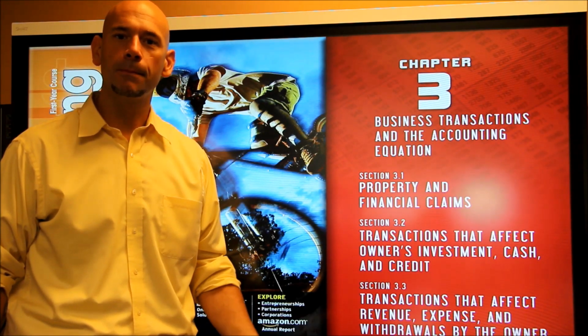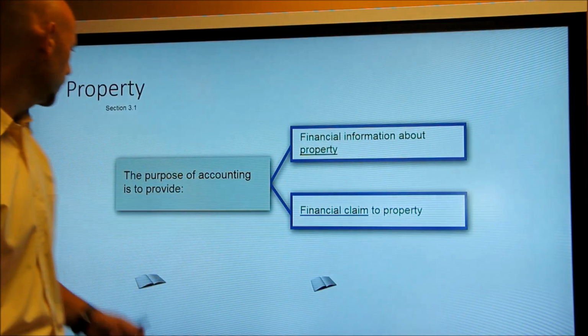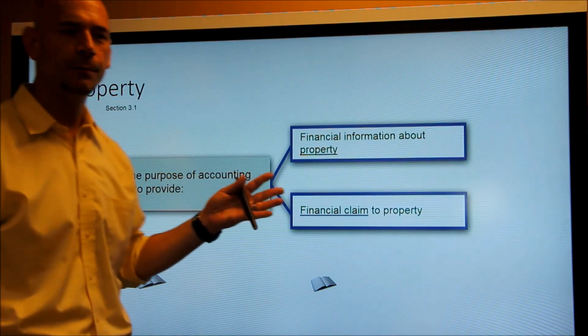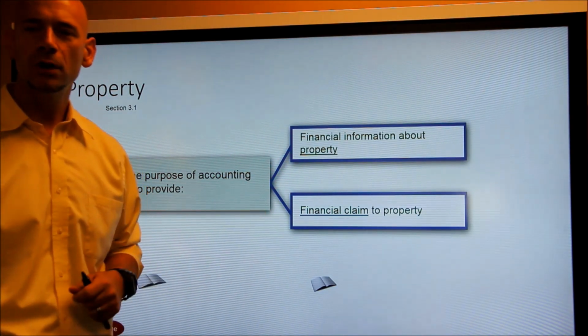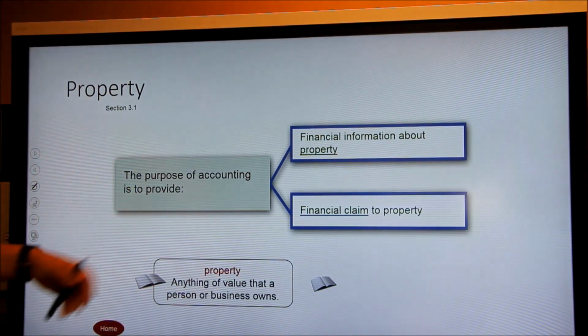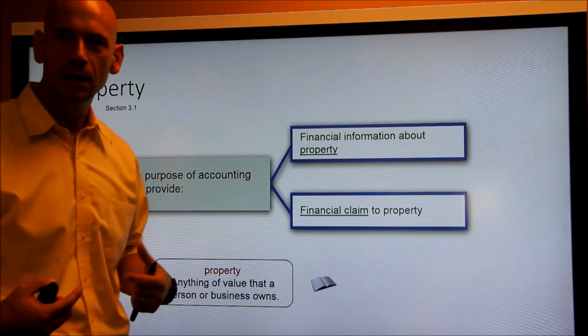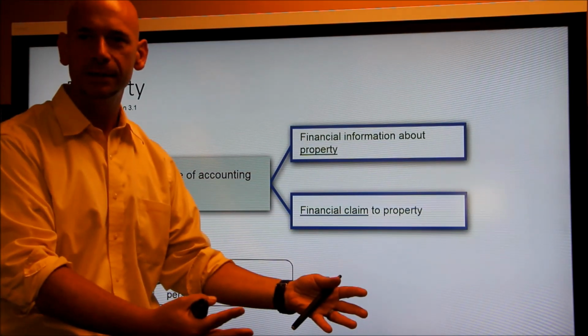Today we're going to be talking about property and about claims to that property. In accounting, the purpose is really to provide information about the property and the financial claims to that property. So a couple terms we have to understand is one, what is property? Property is anything of value that a person or a business owns. So either you individually or something that a business owns.